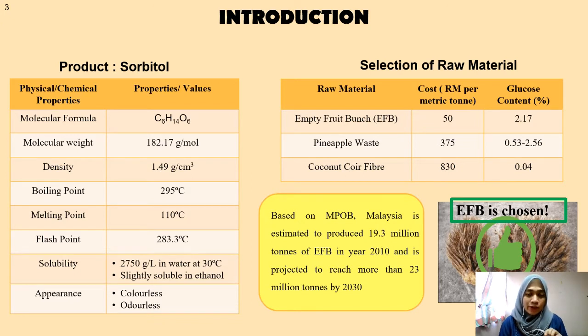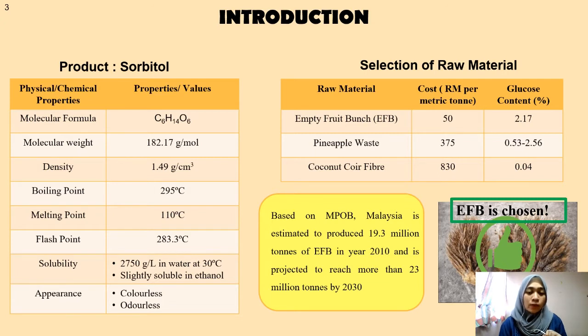Based on the theme given, we decided to produce sorbitol as our main product. Sorbitol is a sugar alcohol and has the role as sweetening agent, a laxative and also humectant. And as for the hand sanitizer, sorbitol will act as humectant. The table on the left side shows the chemical and physical properties of sorbitol.